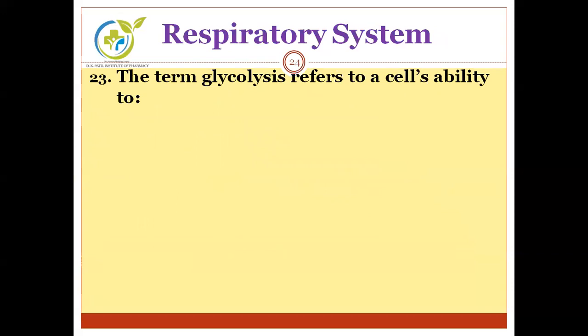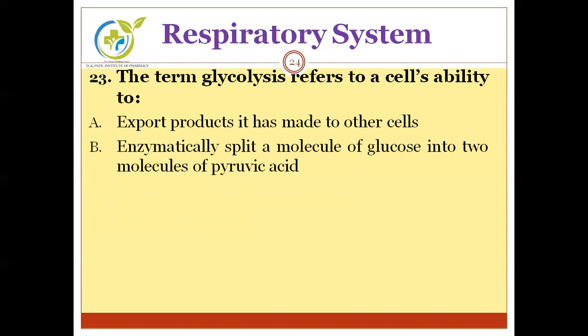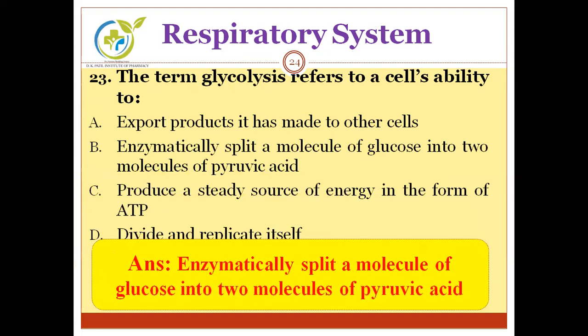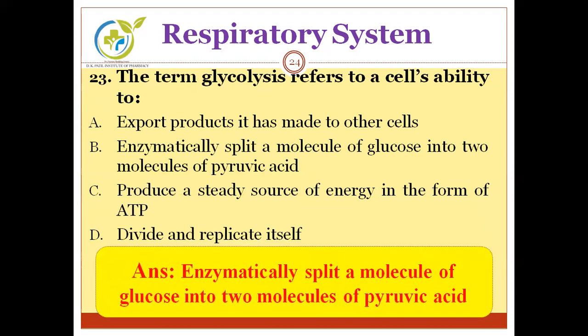The term glycolysis refers to a cell's ability to export products it has made to other cells, enzymatically split a molecule of glucose into two molecules of pyruvic acid, produce a steady source of energy in the form of ATP, or divide and replicate itself. We have to find out what glycolysis means. The correct answer is that glycolysis enzymatically splits a molecule of glucose into two pyruvic acid molecules.